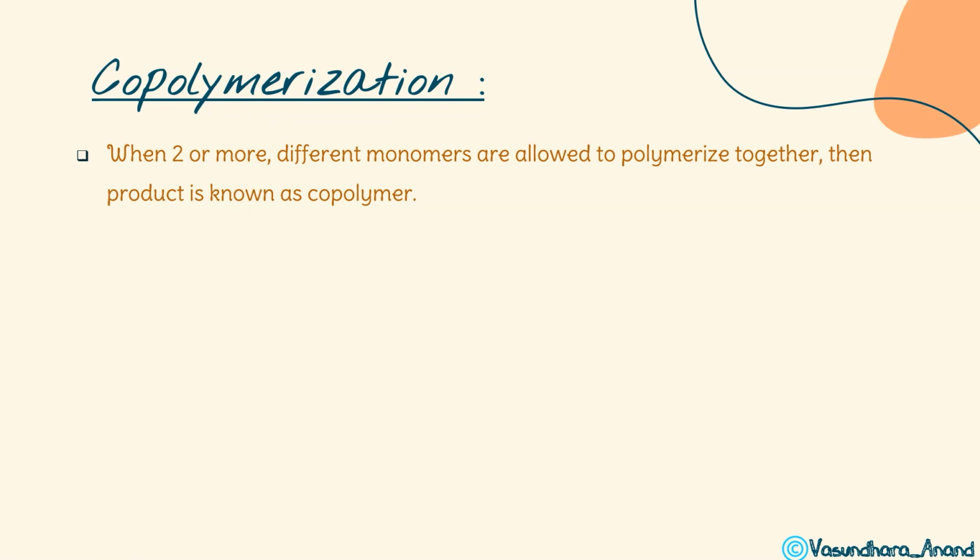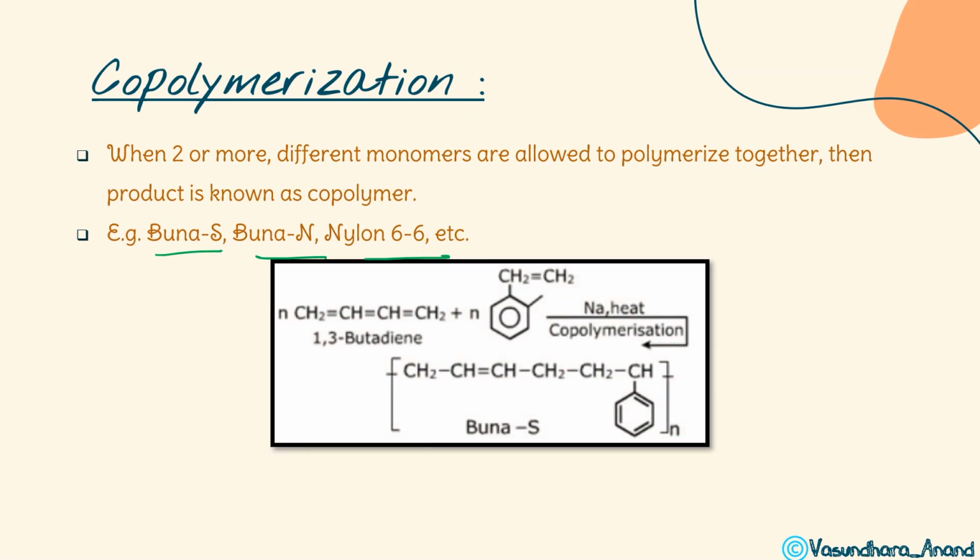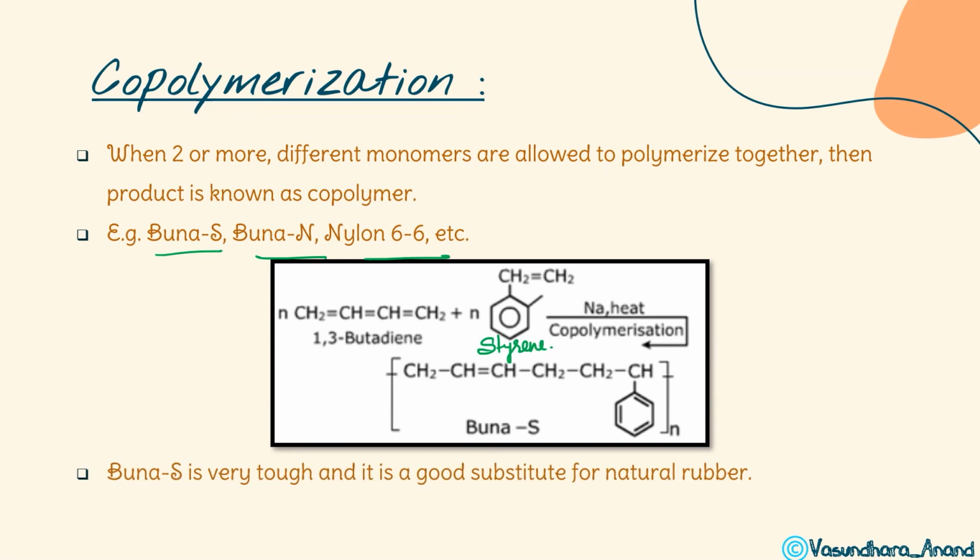Yes. Next is copolymerization. When two or more different monomers are allowed to polymerize together, their products are known as copolymers. We know that. Examples: Buna N, nylon 6, etc. One example there I have is Buna N. We have done here Buna S. The units जो है 1,3-butadiene, and this is styrene. You have to learn the monomers. Yes. Buna S is very tough and it is a good substitute of natural rubber. Natural rubber जो होता है वो बहुत soft होता है, तो उसका substitute होता है Buna S.